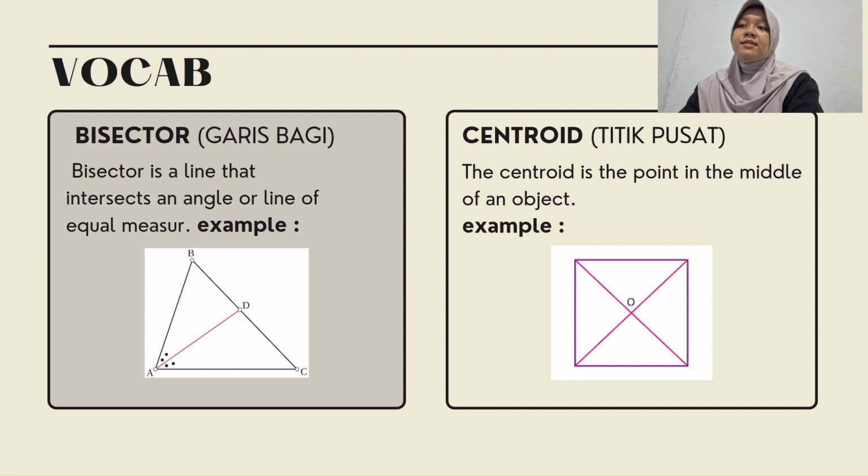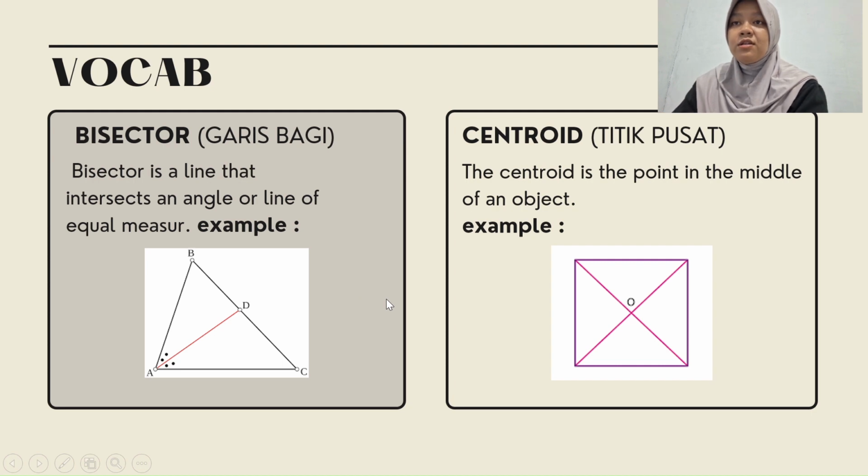Next, we have bisector, or in bahasa Indonesia, garis bagi. Bisector is a line that intersects an angle or line into equal measure. Example, from the picture, we have a triangle. Line AD is a bisector because line AD intersects angle A and line BC. So line AD is a bisector.